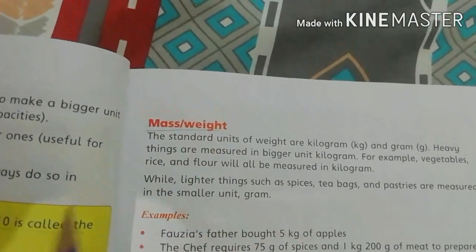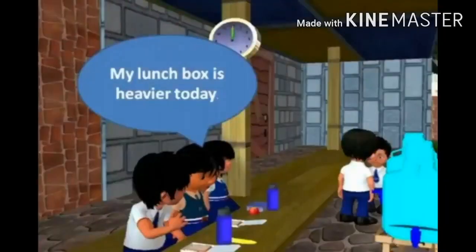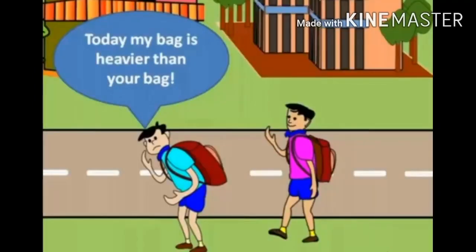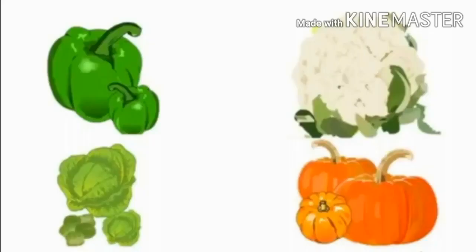Mass and weight. Students, tell me, do you ever feel that today your lunchbox is lighter or heavier than on other days? We often compare weights of things, like you may say your bag is heavier than your friend's bag. Dear students, when we want to buy vegetables, we cannot tell the vendor, I want capsicum lighter than the cauliflower, or I want pumpkin heavier than the cabbage.